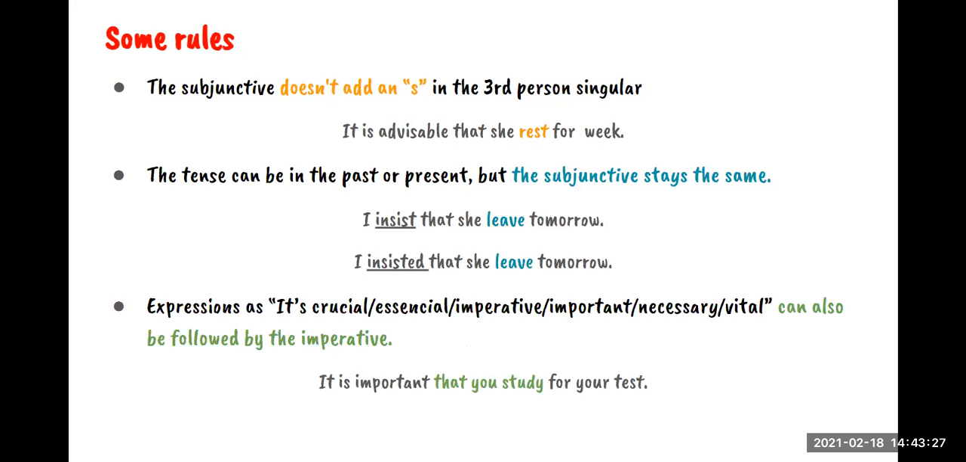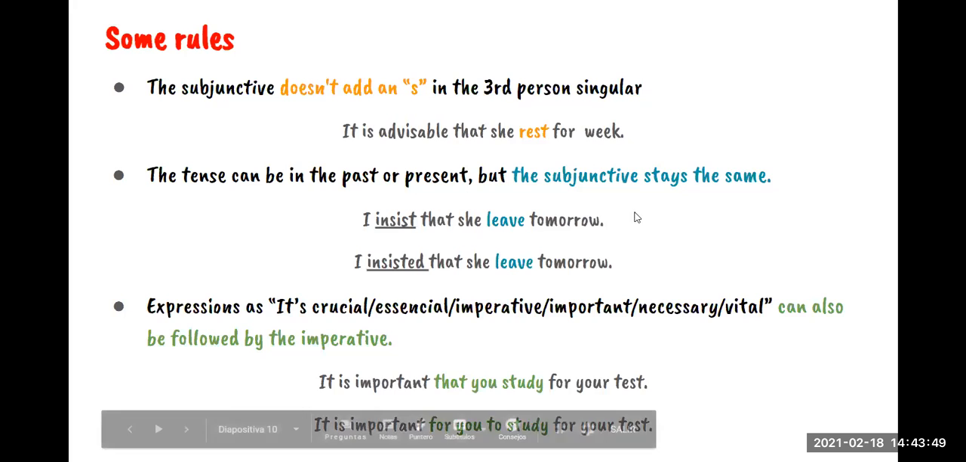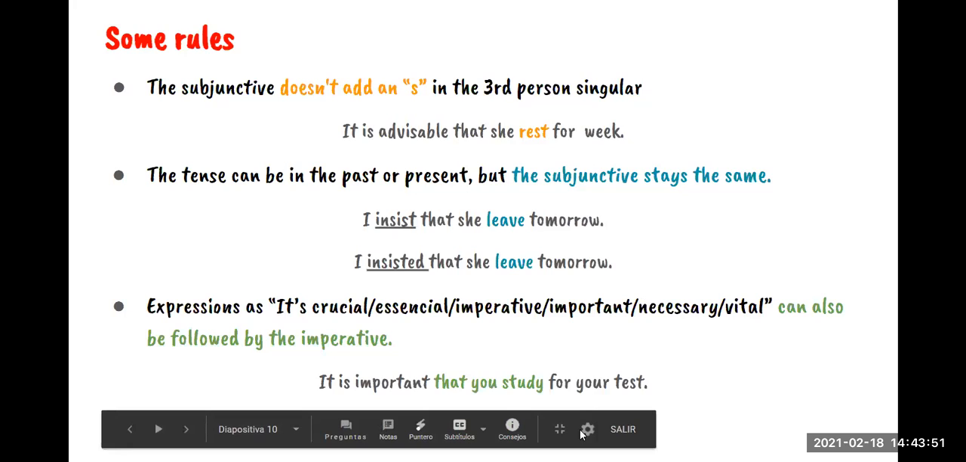Okay, so this is the subjunctive verb. But we can also say, it is important for you to study for your test. We could also use this form when we say it's and an adjective. So these are some of the rules that you need to follow when you are using these subjunctive verbs. And we have exactly the same rules here in your book.